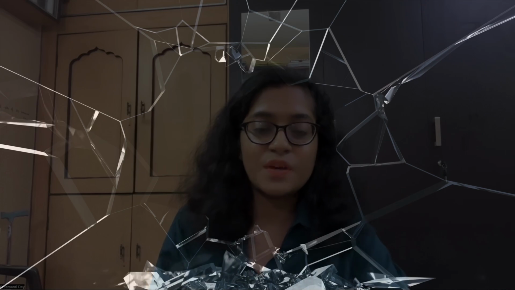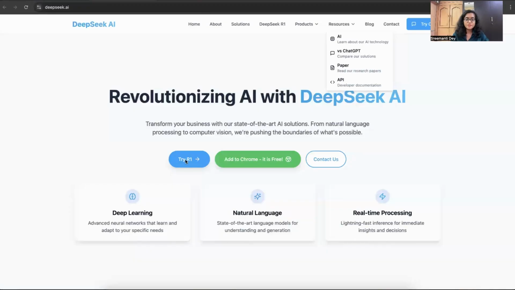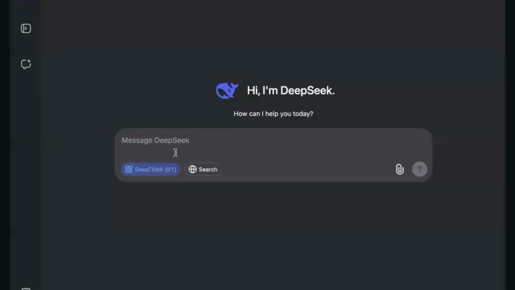Okay, so enough talk about this. Let's start using R1. So as you can see right here, this is the main site of DeepSeek. This is R1, which is the reasoning one, and you can also search the web when necessary. Let's keep both of them on.